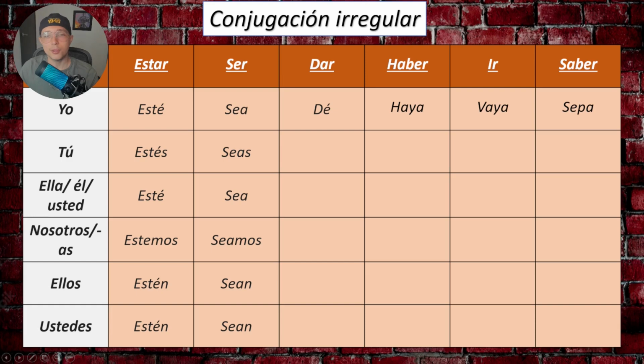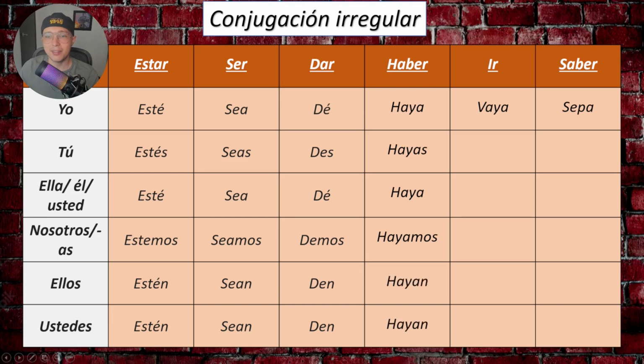Vamos con dar, to give. Yo dé, tú des, ella dé, nosotros demos, ellos den, ustedes den. Let's go with haber. Say yo haya, tú hayas, ella haya, nosotros hayamos, ellos hayan, ustedes hayan.